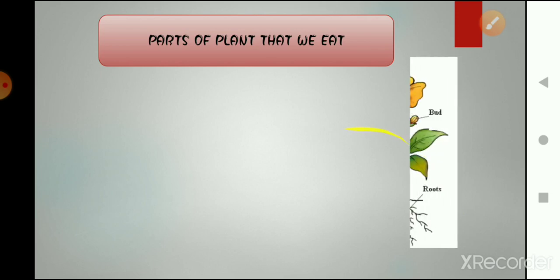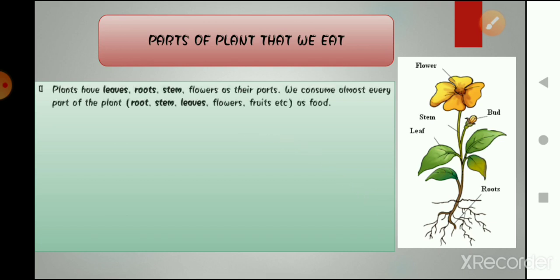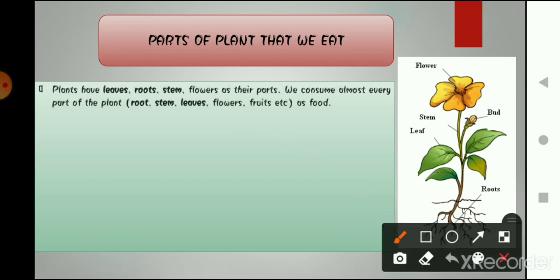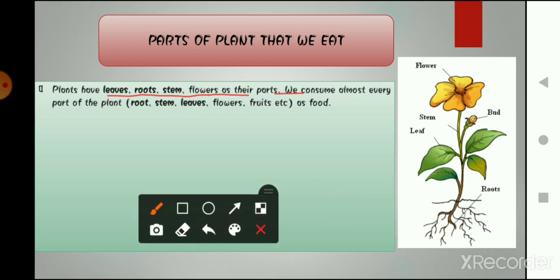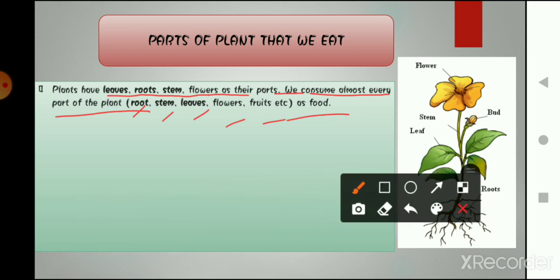The first topic is parts of plants that we eat. As you can see in this picture, the parts are labeled. As we all know, plants have leaves, roots, stem, and flowers as their parts. We consume almost every part of it: root, stem, leaves, flower, fruit, etc., as food items in our diet.